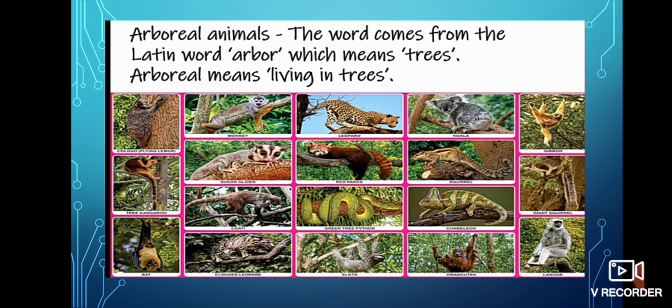Now let's see what arboreal animals are. Arboreal, the word comes from the Latin word arbor, which means trees. Arboreal means living in trees. You can see in this picture many animals are there. Those are living in trees. They are arboreal.